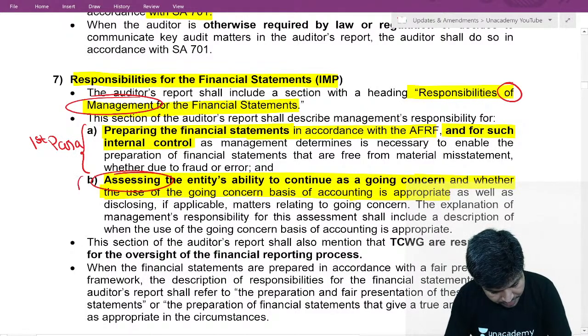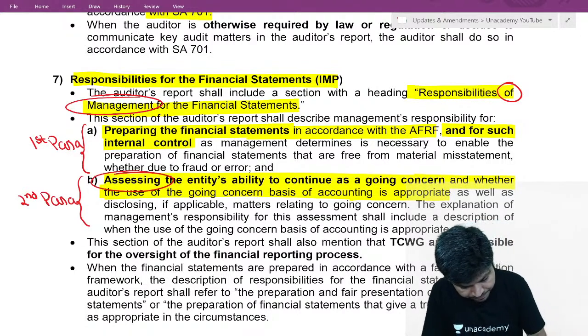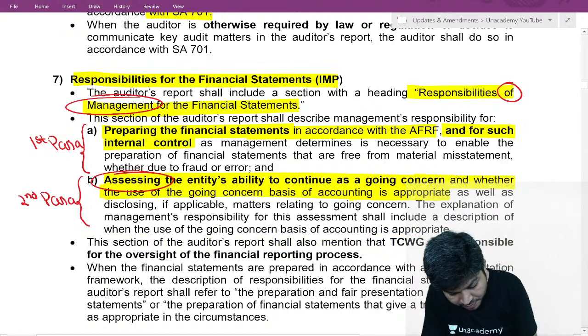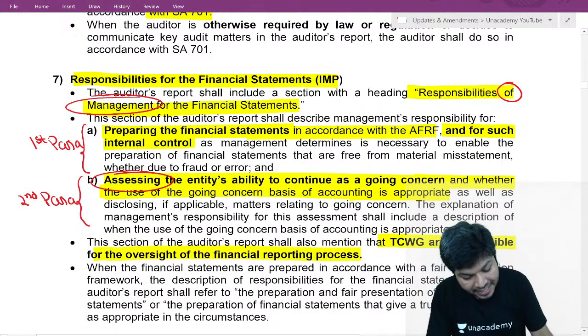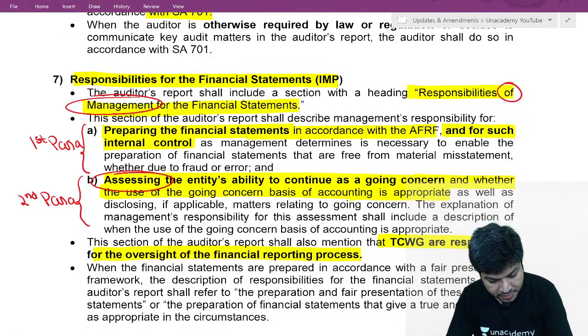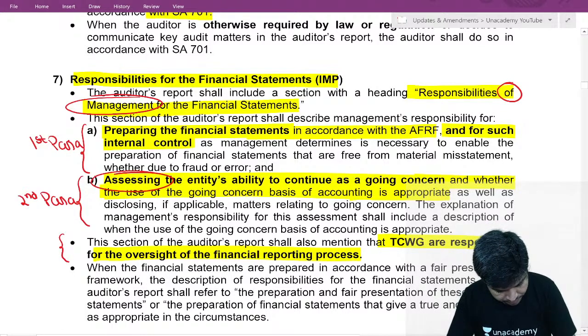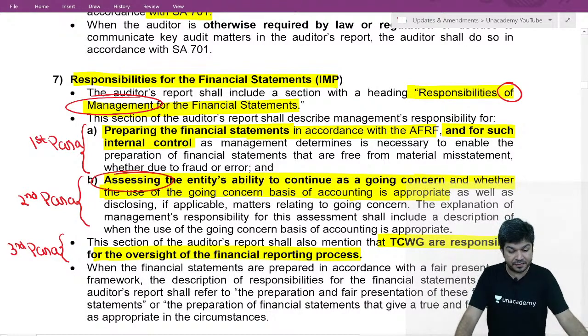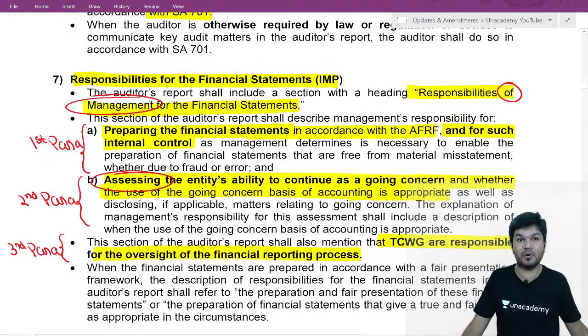Evaluating going concern is actually the second para. And those charged with governance, the top level people, they are responsible for oversight of financial reporting process. This is the third para. So there are three paragraphs in management's responsibility.